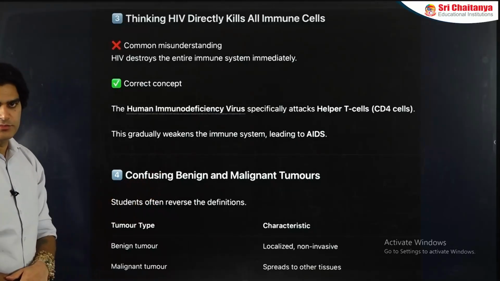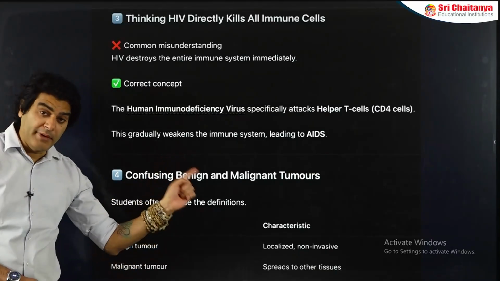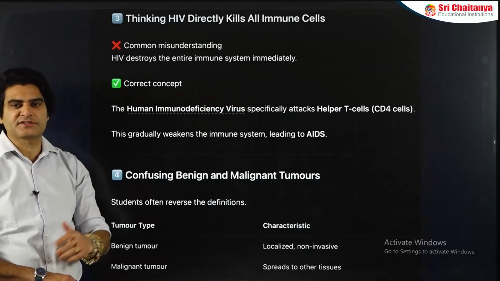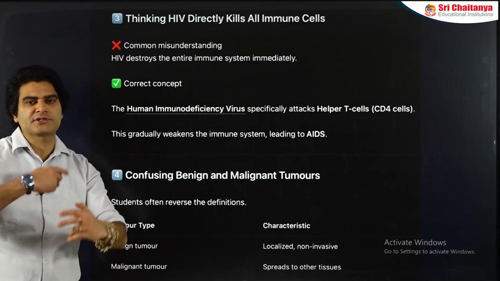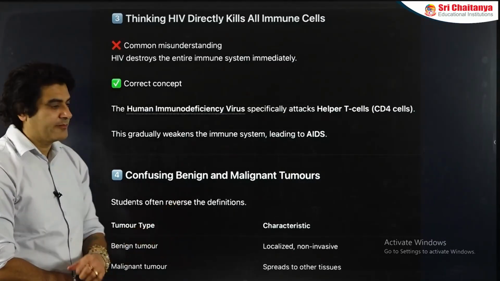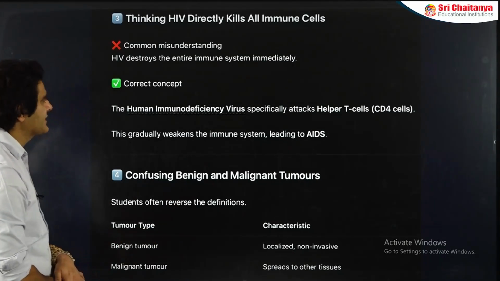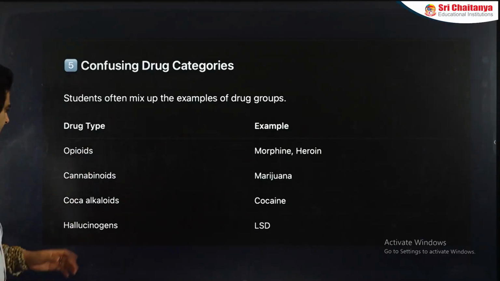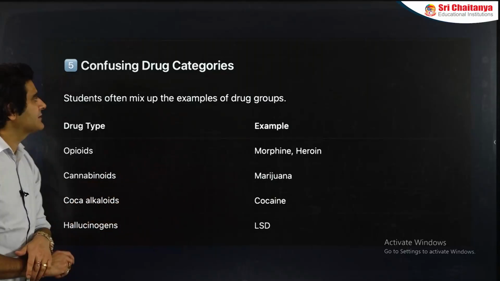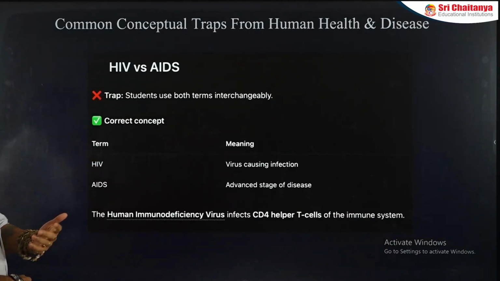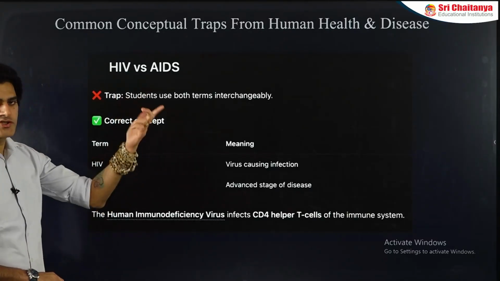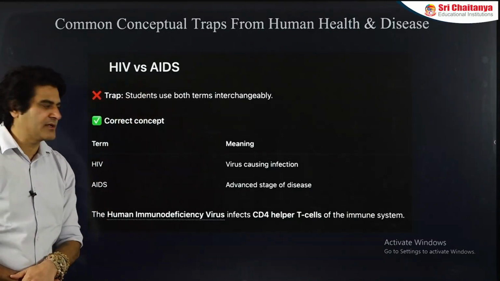Confusing benign and malignant tumors, localized, benign, metastatic. The term is metastasis. There can be other confusing terms like metagenesis, which by the way is the term for alternation of polyp and medusa of the coelenterates. Here the term is metastasis, migration in case of malignant tumors. Confusing the categories of drugs, I have very clearly mentioned in the table the category with the example. The common conceptual traps again, which are also mistakes that students generally commit, like HIV versus AIDS, they are not the same as I've explained earlier.